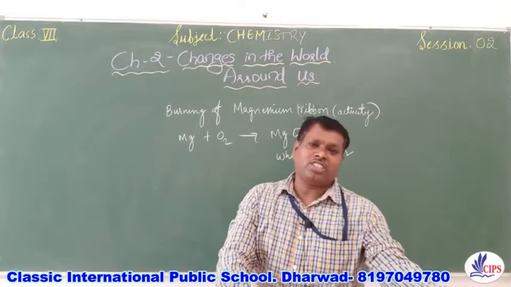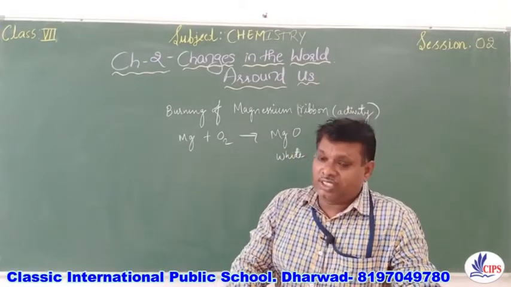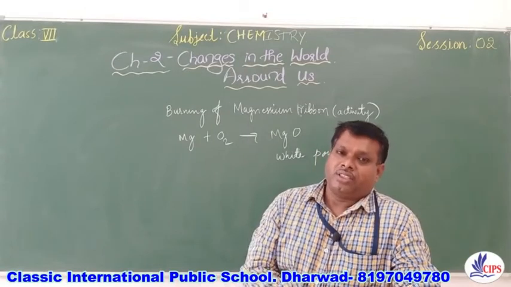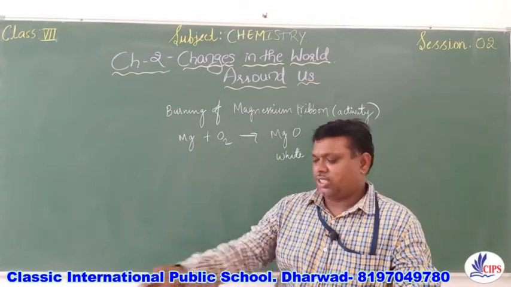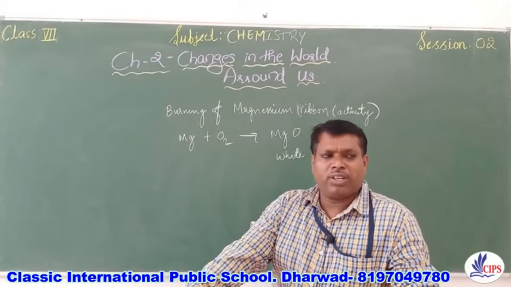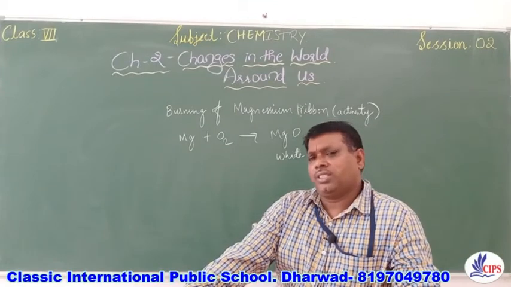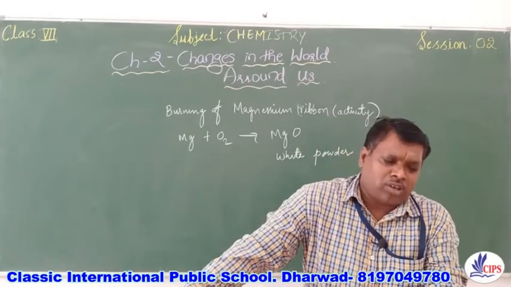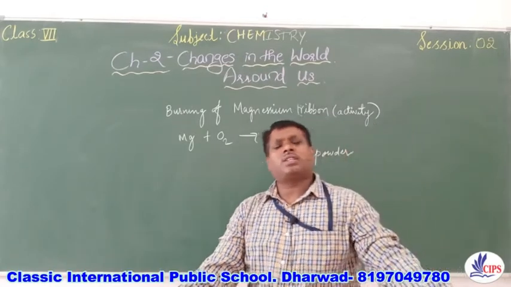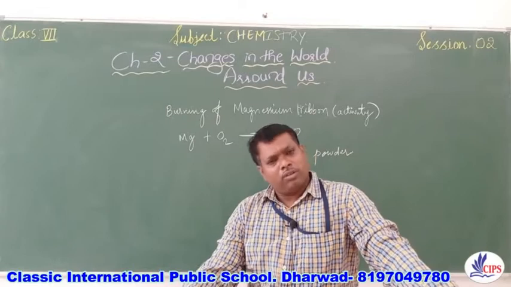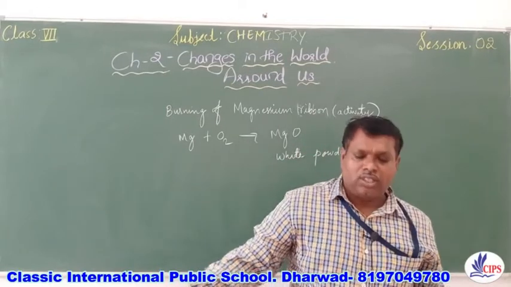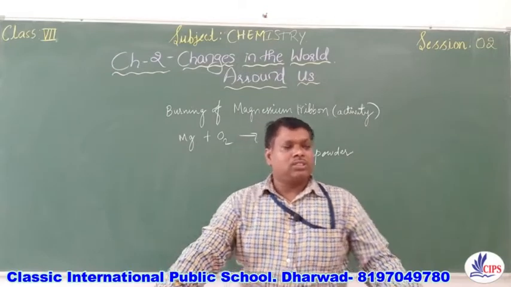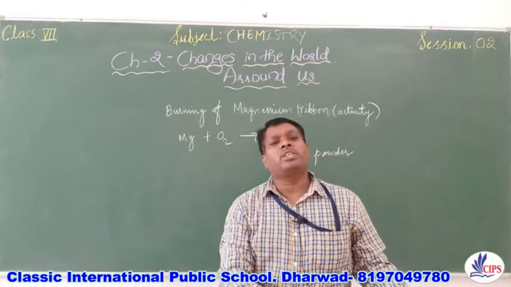Our main emphasis was on physical changes and chemical changes, where we studied that in physical changes no new substance is obtained, whereas in chemical changes a new substance is obtained. A physical change is not a permanent change, it can be reversed, whereas a chemical change is permanent and cannot be reversed. So today I am going to discuss the energy involved during the changes.